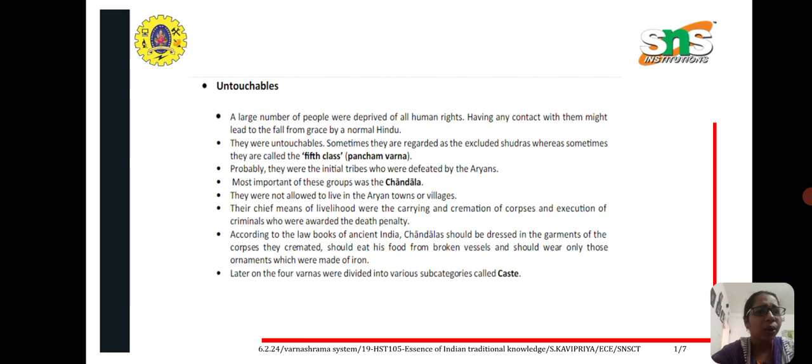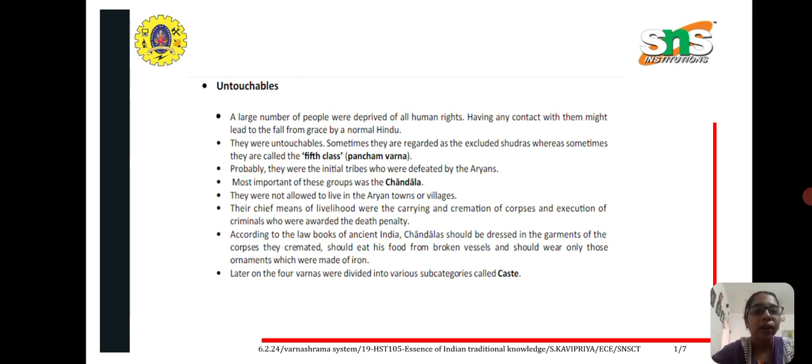They were not allowed to live in Aryan towns or even in the villages. The chief livelihood occupation of this Chandala group is carrying and cremation of corpses and execution of criminals who were awarded the death penalty. So they have to carry and cremate the dead bodies. According to the law books of ancient India, Chandalas should be dressed in garments of the dead bodies they cremated, they should eat their food from broken vessels only, and they should wear only those ornaments which are made of iron.